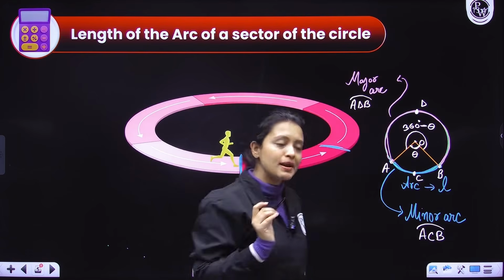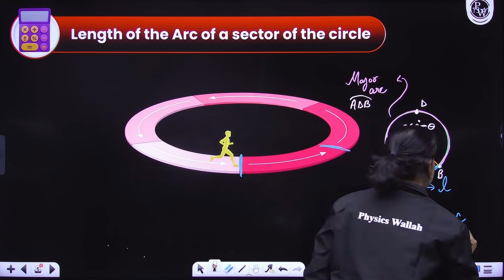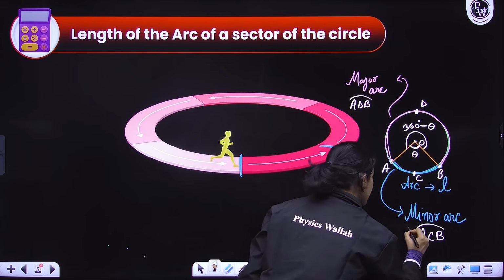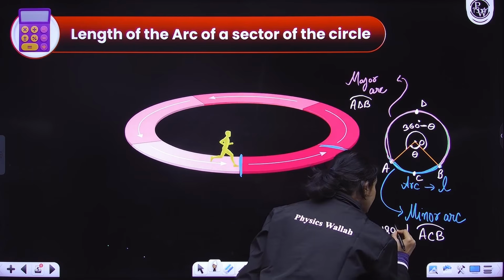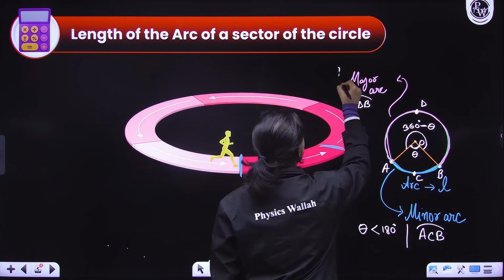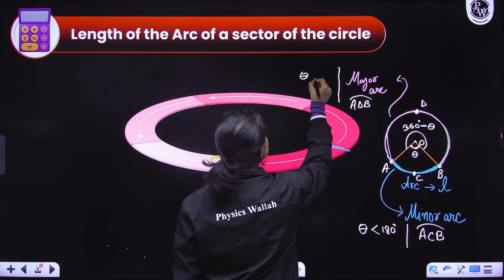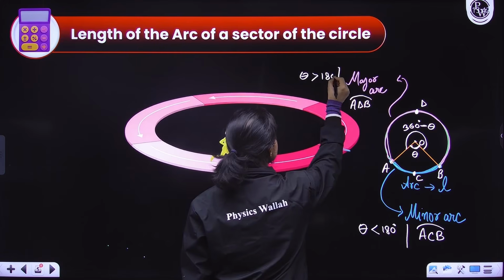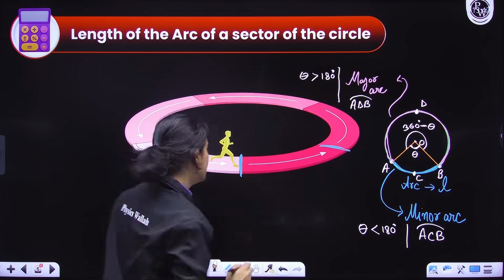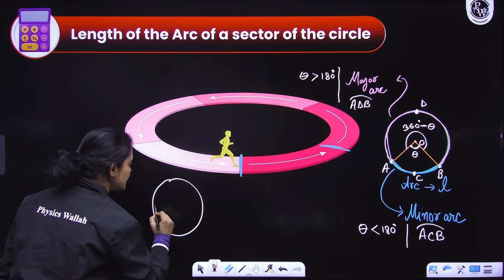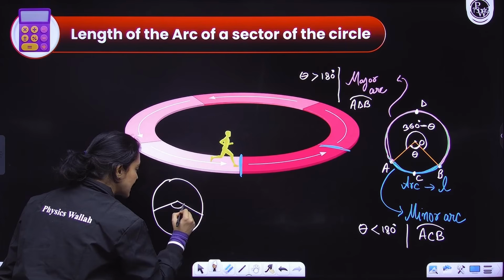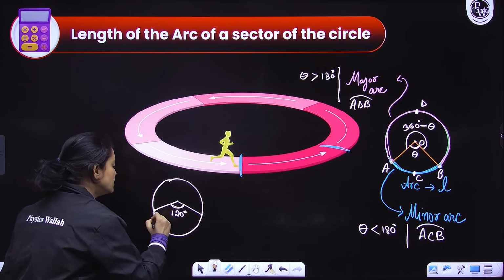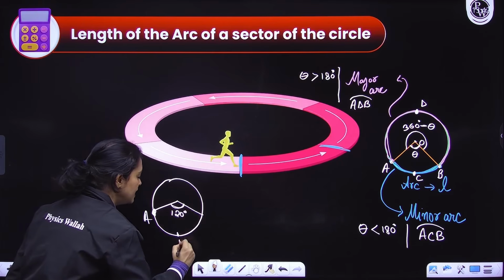Okay. So remember, for a minor arc, theta is always less than 180 degrees, while for a major arc, theta is always greater than 180 degrees. Is it not obvious, guys? Okay, think about it. If I have a circle like this, and an arc which is subtending an angle of 120 degrees, so this is the arc ABC.